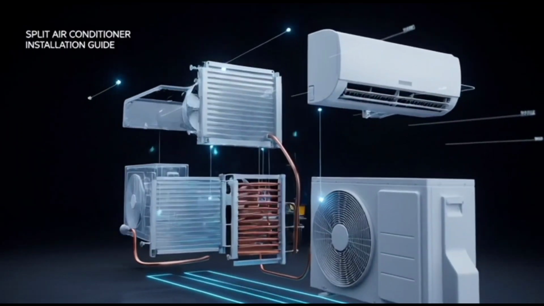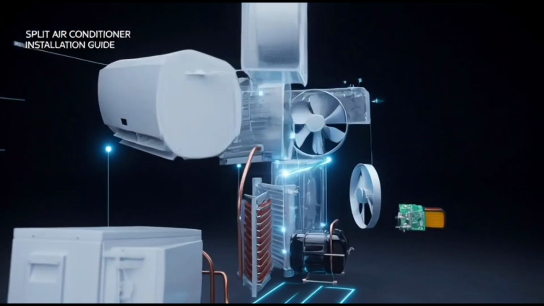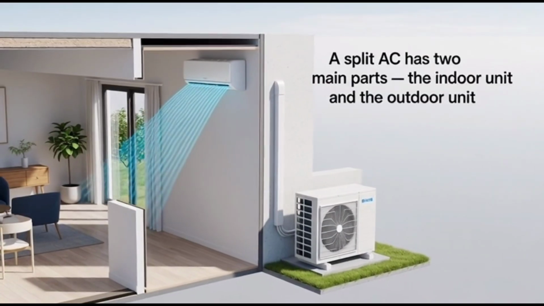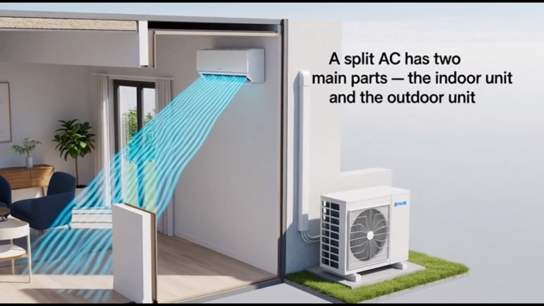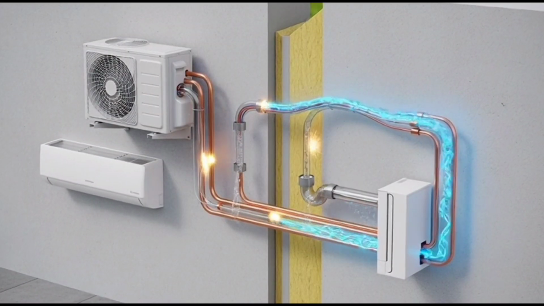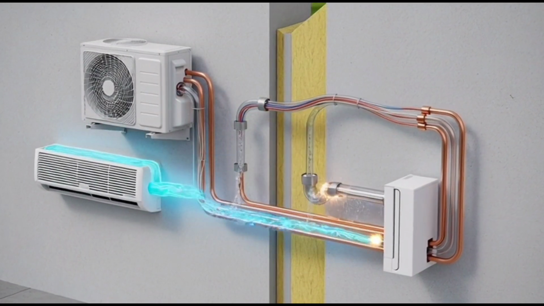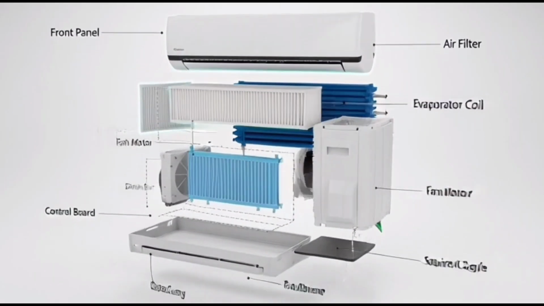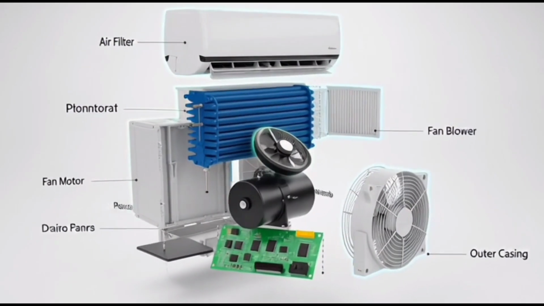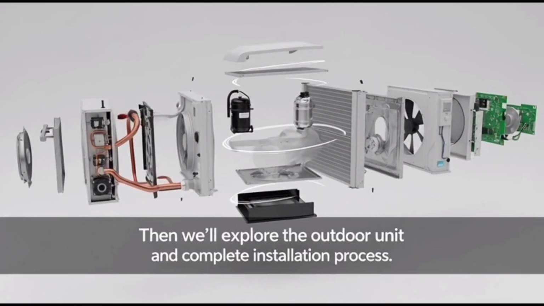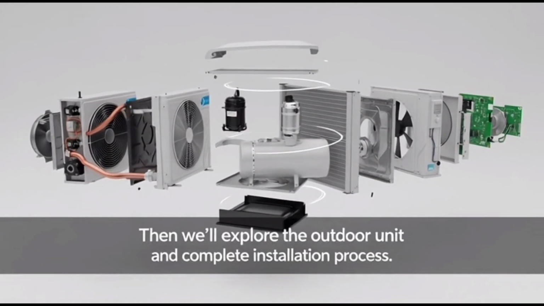This is the complete guide to split air conditioner installation and working system in detailed 3D animation. A split AC has two main parts, the indoor unit and the outdoor unit. Both units are connected with copper pipes, drain pipe, and electrical wiring. Let's first understand the indoor unit parts and how they work. Then we'll explore the outdoor unit and complete installation process.